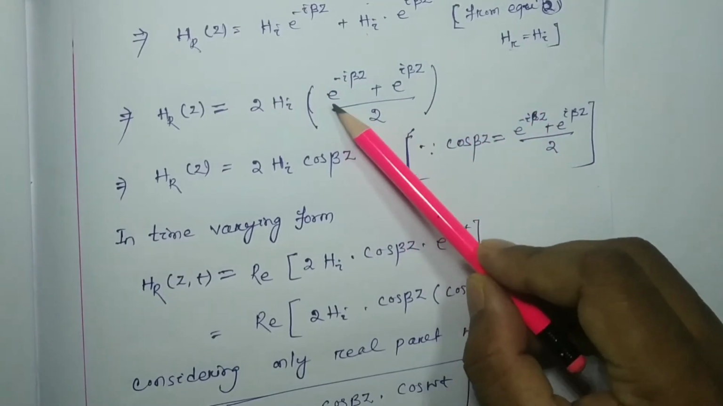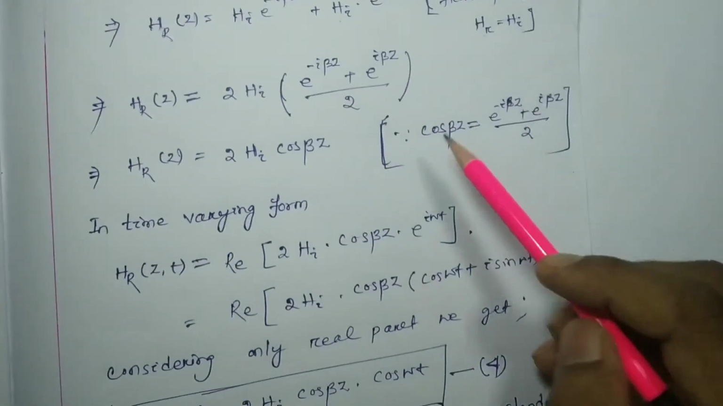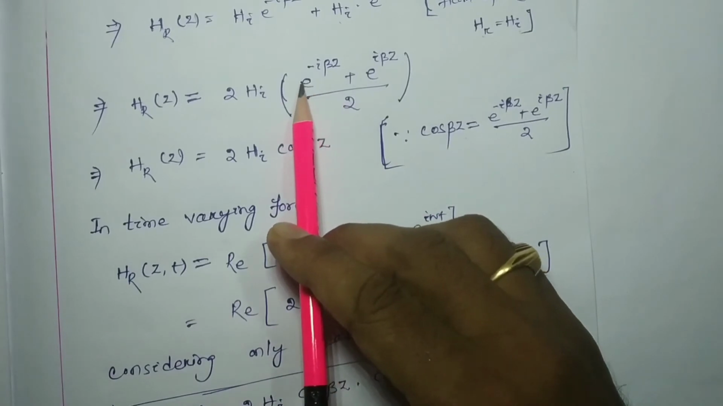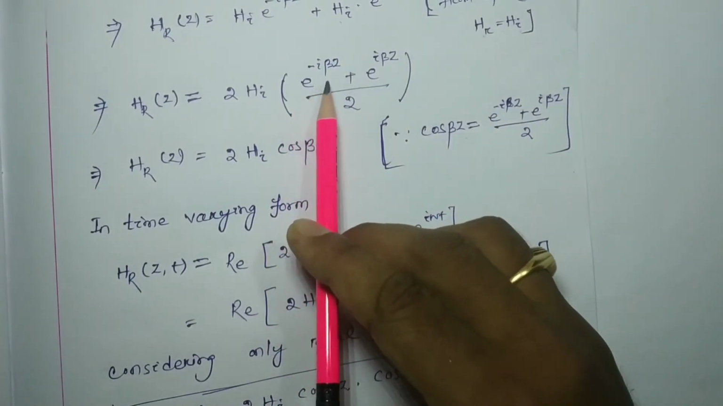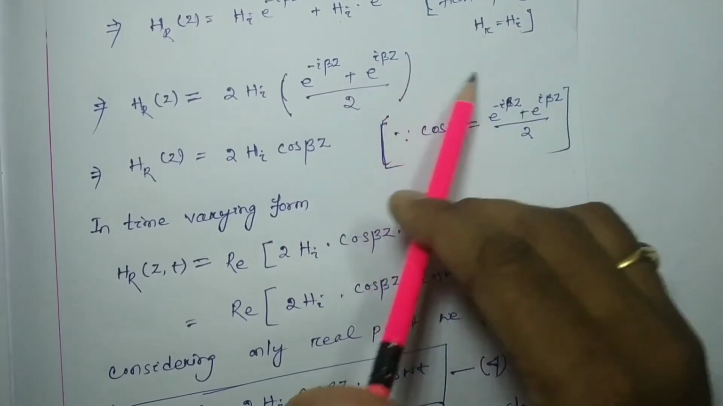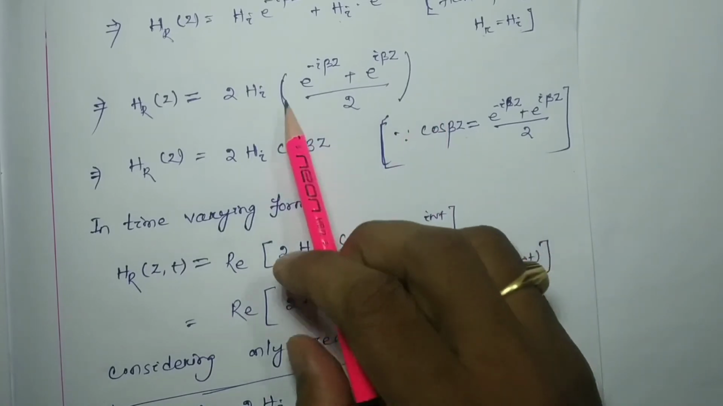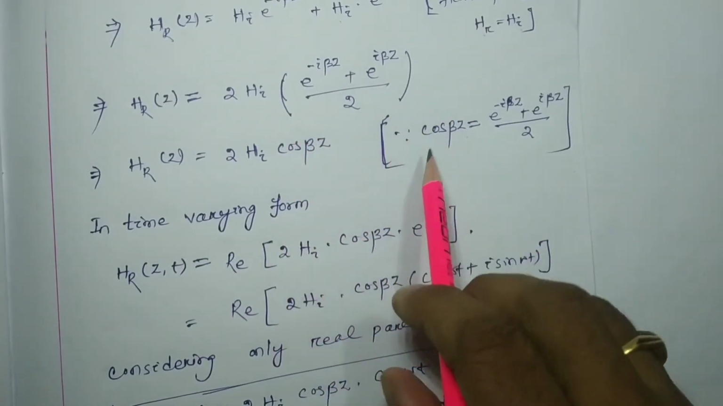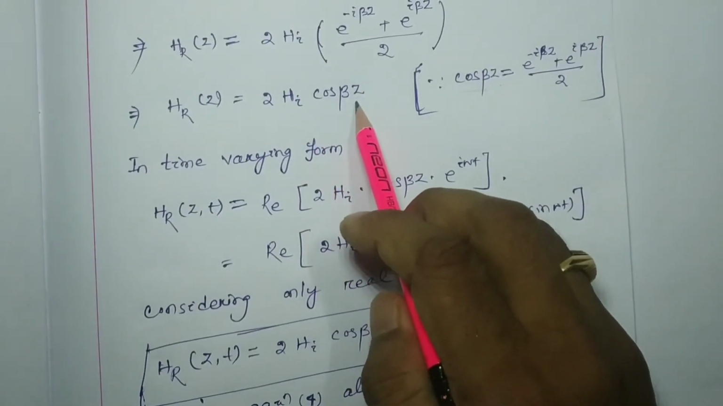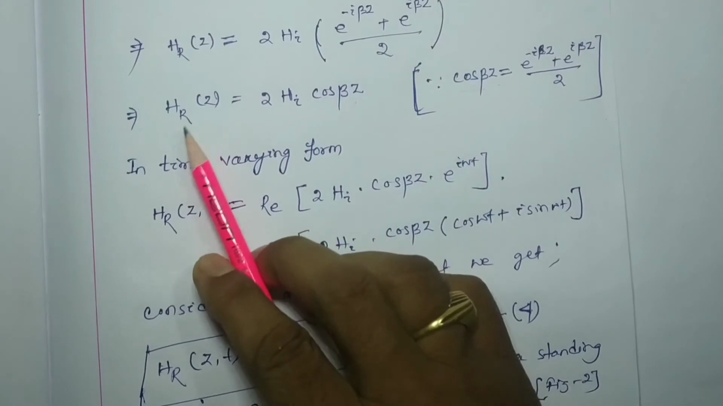So this bracket value is nothing but cos beta Z. You can check, no problem. This is cos beta Z minus I sin beta Z plus cos beta Z plus I sin beta Z. So the sin terms cancel, and we get 2 cos beta Z divided by 2, only cos beta Z. So instead of this I can write cos beta Z, and the 2 is here: 2 HI. So this is your resultant